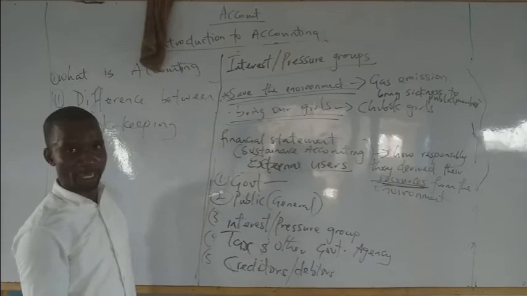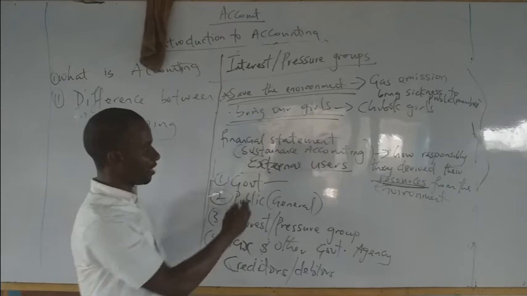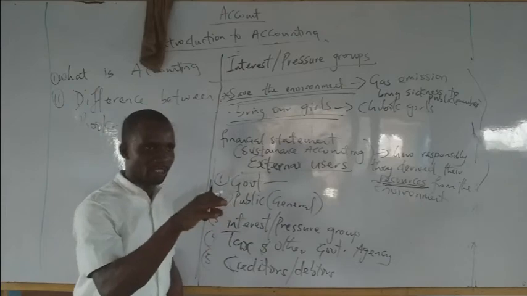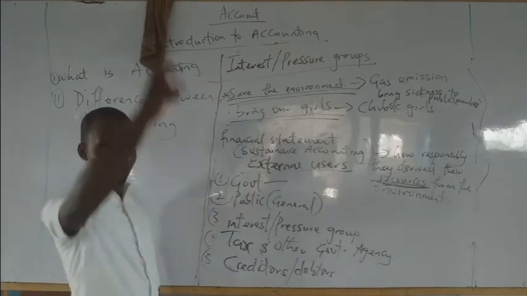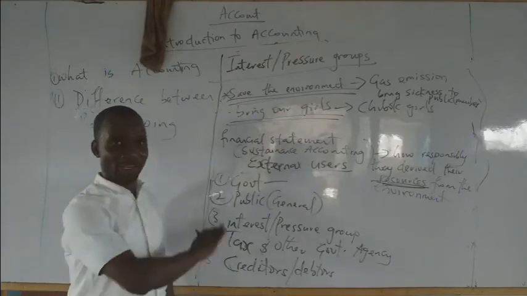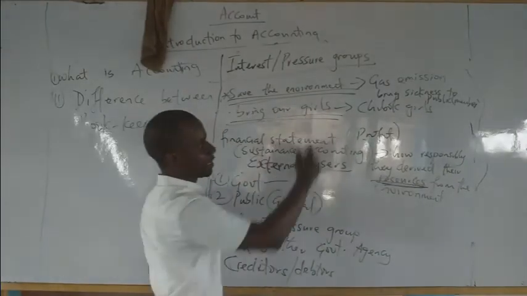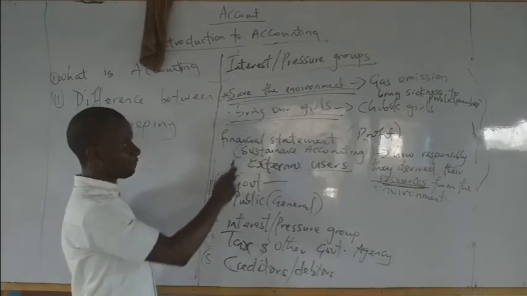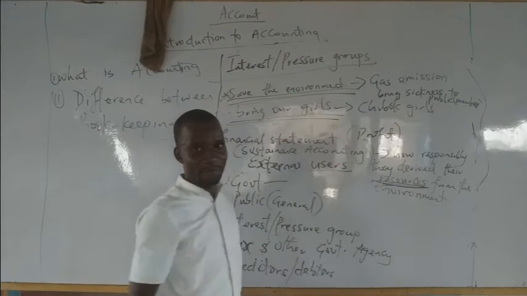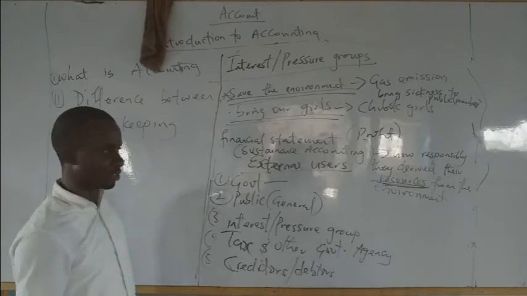Or it could be in another way. Maybe your business involves emitting gas. They will now check whether you have some key strategies or some key areas of you controlling those gases you are emitting. Once they see in your financial statement that you don't care about that, all you care about is making profits, so this set of people, they are not after the profits that you're making. They are after whether you are sustaining the environment. E.g., where you get your resources from, are you making sure that there is a sustainable plan that you keep getting and regenerating those resources?